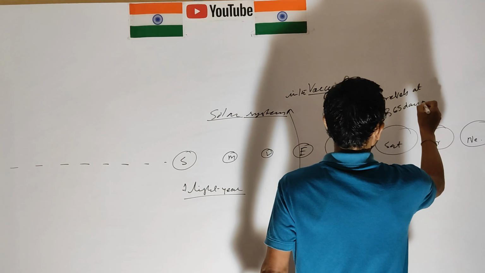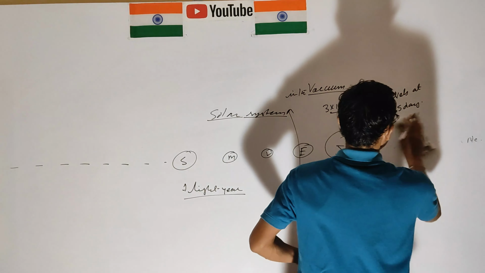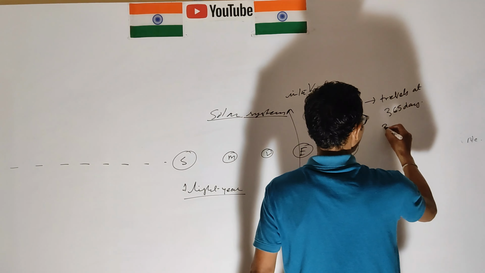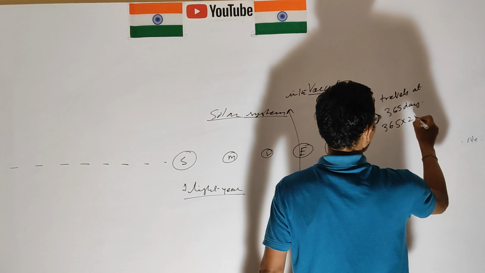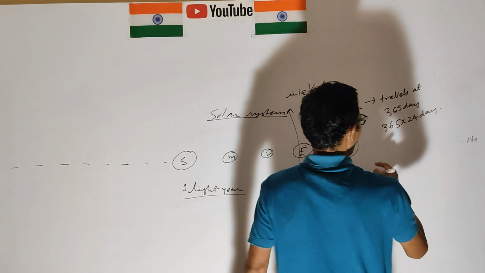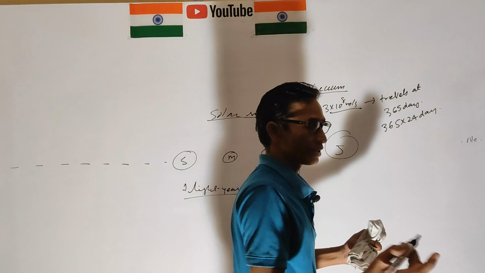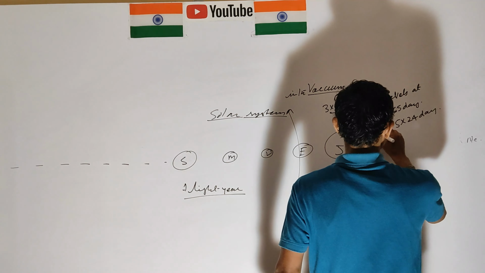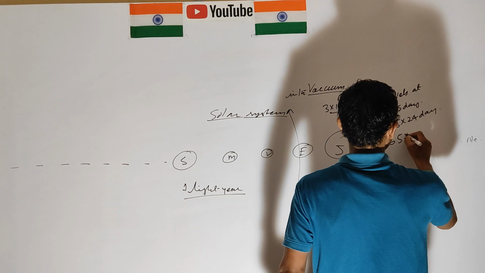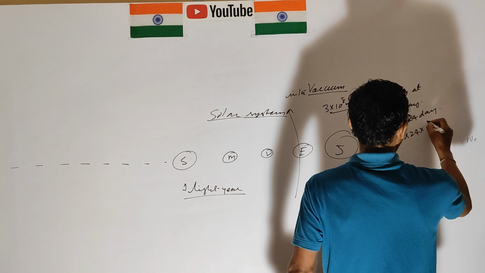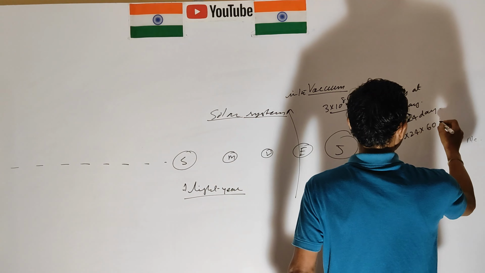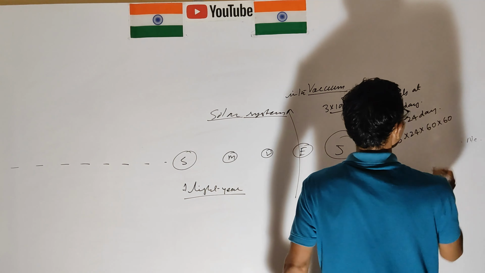365 days, and days are converted into seconds. 365 into 24 into 60 into 60.